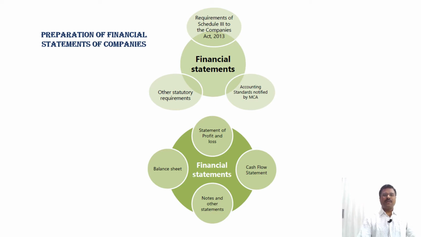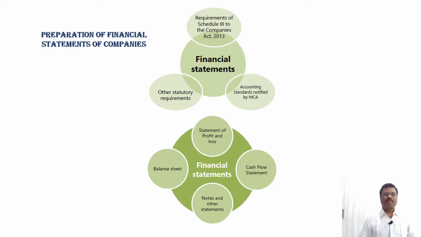There are various companies: company limited by guarantee, company limited by shares, government company, foreign company, private company. All these companies are supposed to maintain books of account at their registered office as per section 128 of the Companies Act 2013. If the company wanted to maintain its books of account and other statutory documents elsewhere, it has to be intimated to the ROC within 7 days from the date of the decision by the board.